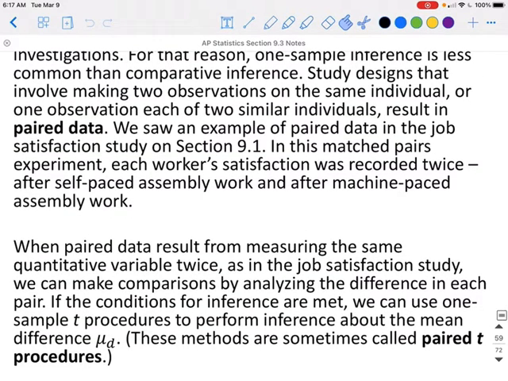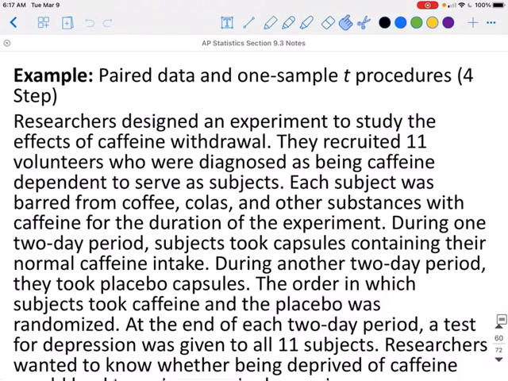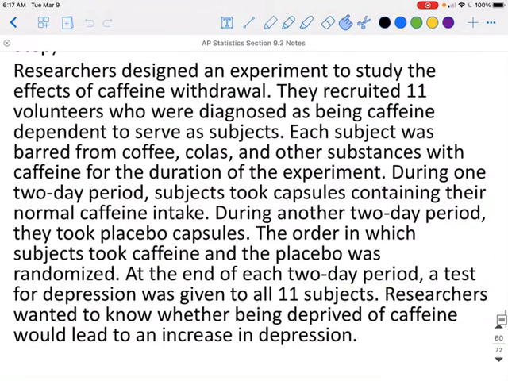When paired data result from measuring the same quantitative variable twice, as in the job satisfaction study, we can make comparisons by analyzing the difference in each pair. If the conditions for inference are met, we can use one sample t procedures to perform inference about the mean difference mu sub D. These methods are sometimes called paired t procedures. So let's take a look at an example.